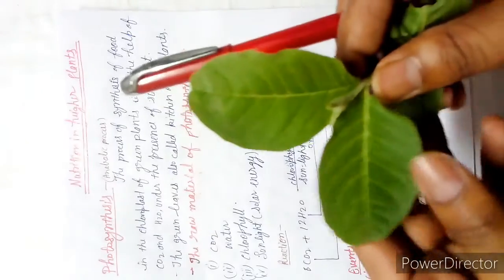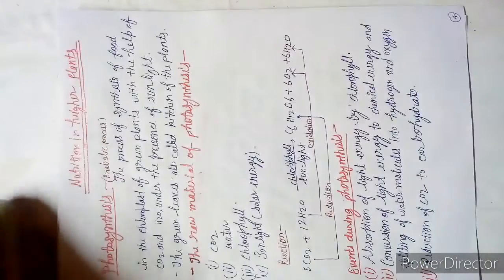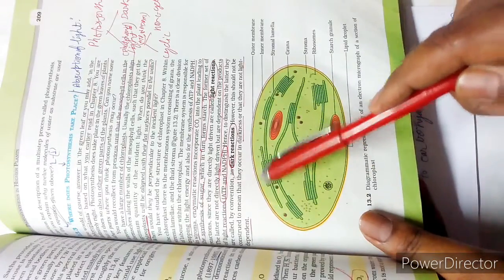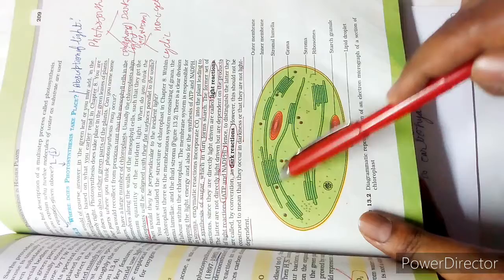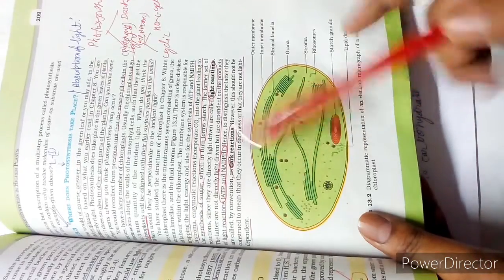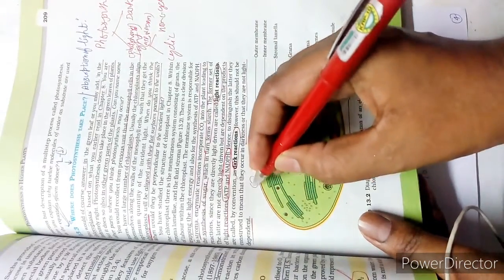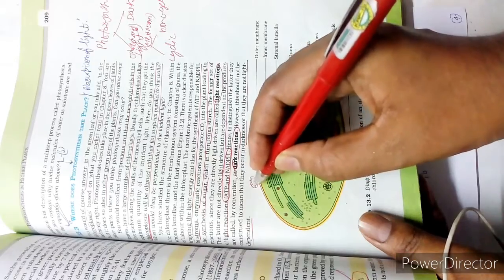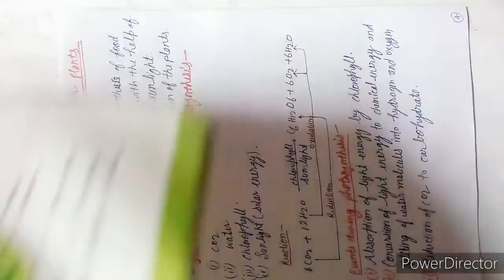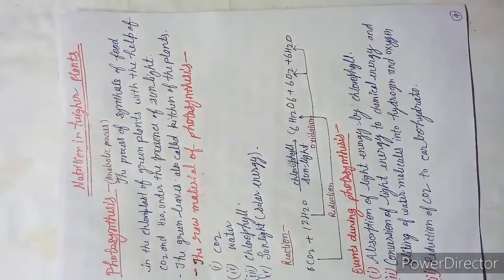Okay, so this is the structure of the chloroplast. There is a thylakoid, a stack of thylakoids named granum. And this granum contains the chlorophyll molecules. And these chlorophyll molecules absorb the solar energy.